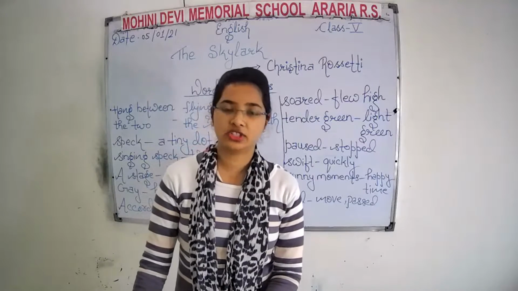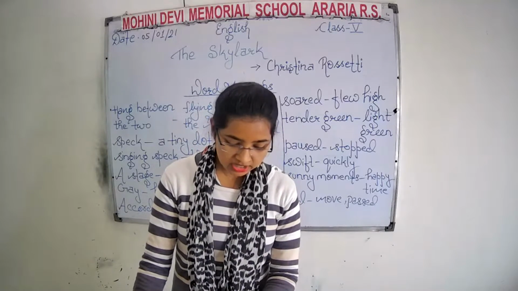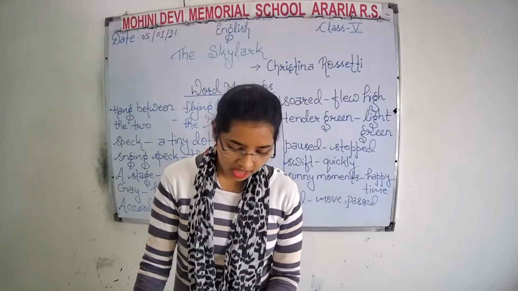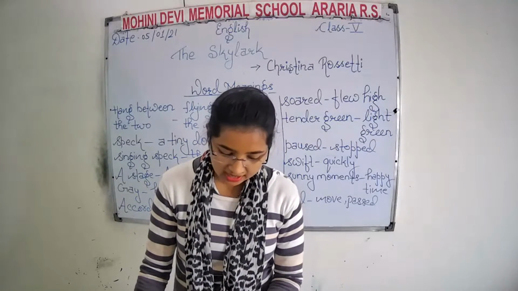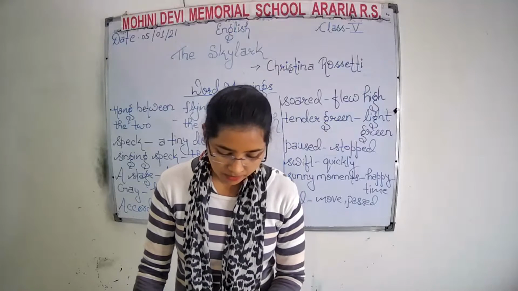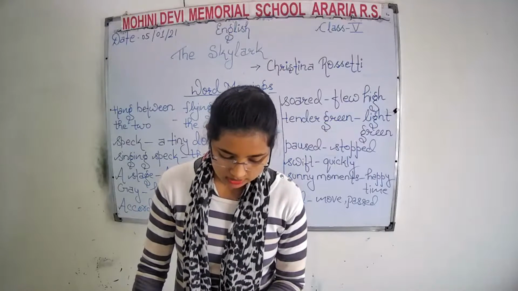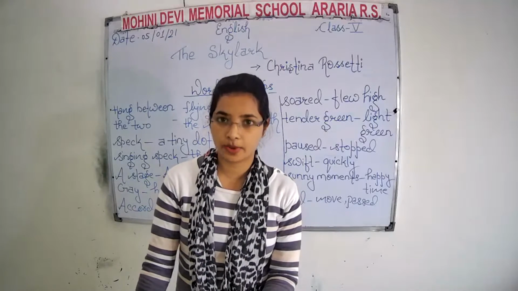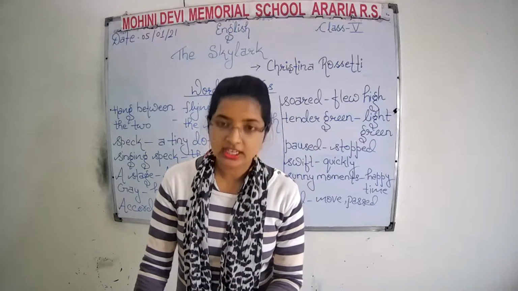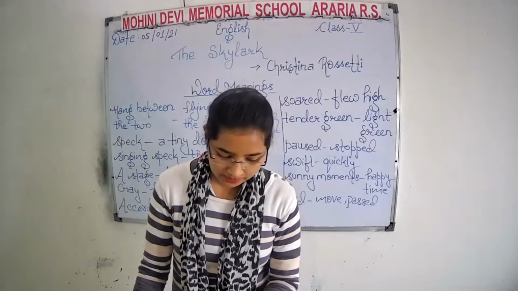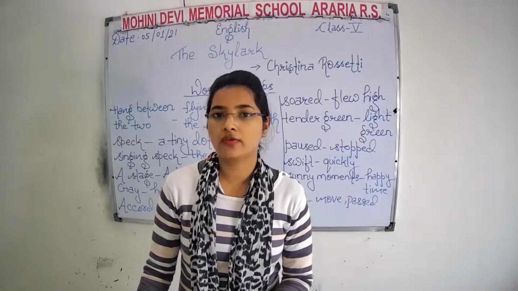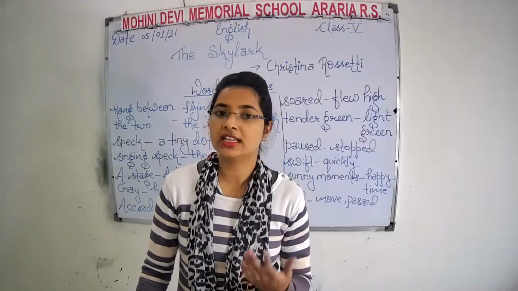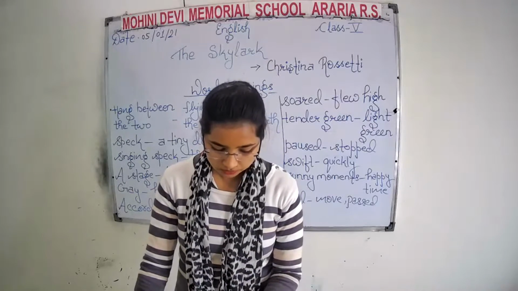In the third stanza: "The cornfield stretched a tender green to right and left beside my walks. I knew he had a nest unseen, somewhere among the million stalks." Stretch means spread or expand. Tender green means light green. Stalk means stem. Here the stalk of corn means the stem of corn.